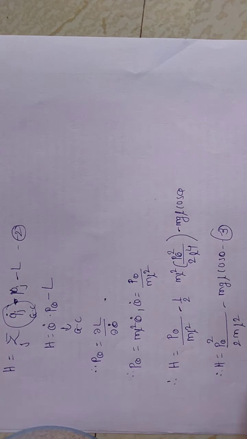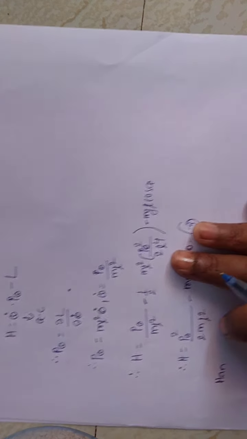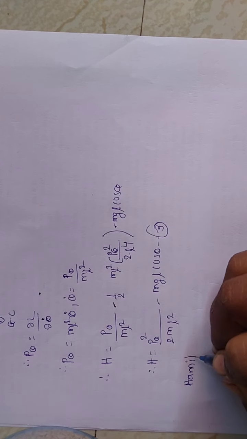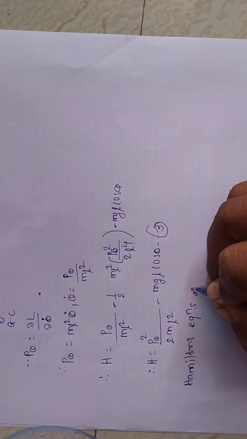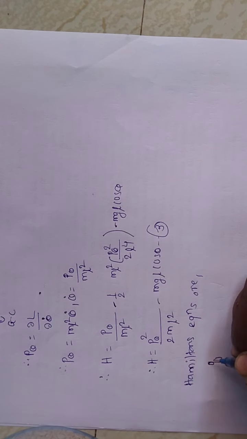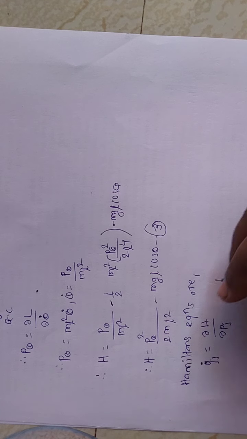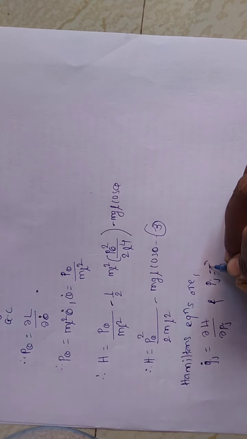So we know that Hamilton's equations are qj dot is equal to dou H upon dou pj and pj dot is equal to minus dou H upon dou qj.